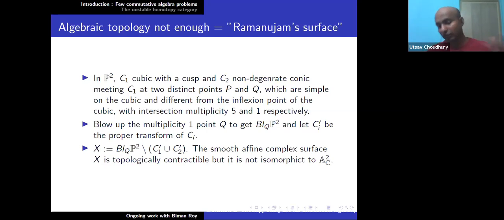So the geometry, or the combinatorics of that, will give you that this X as a topological space is not simply connected at infinity.